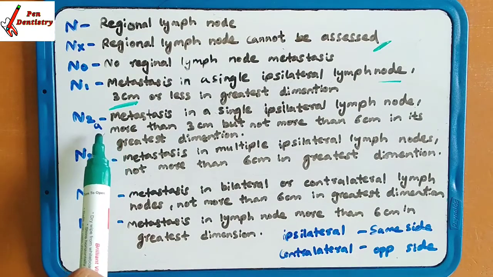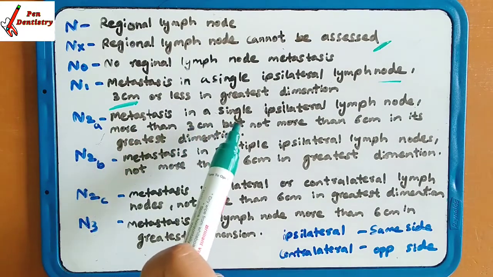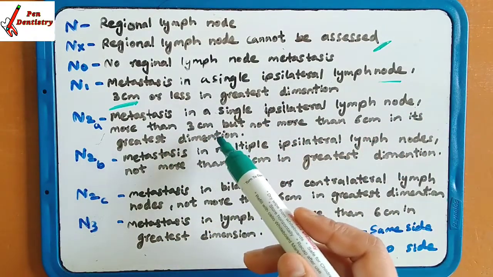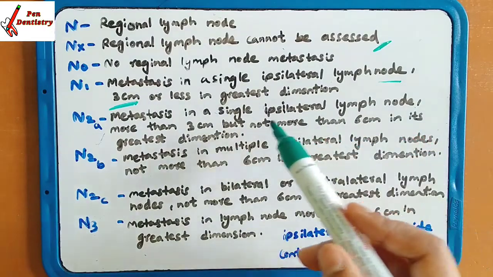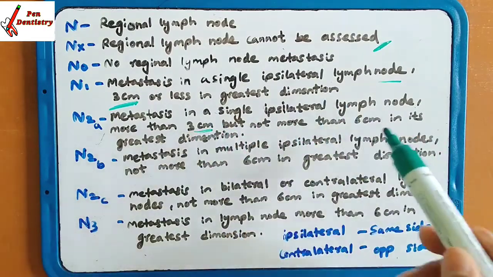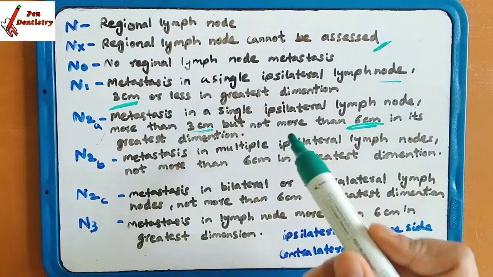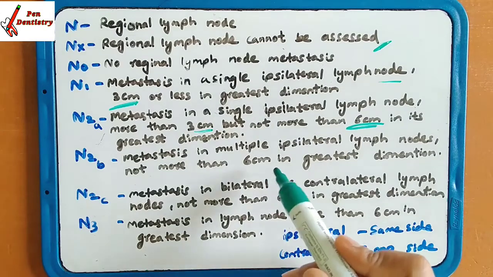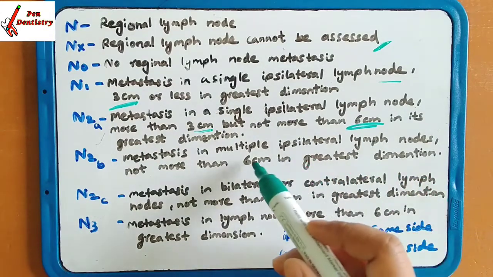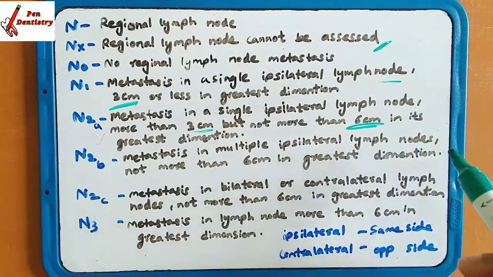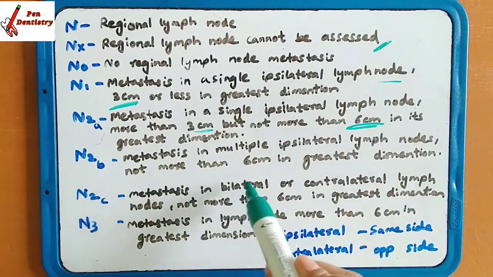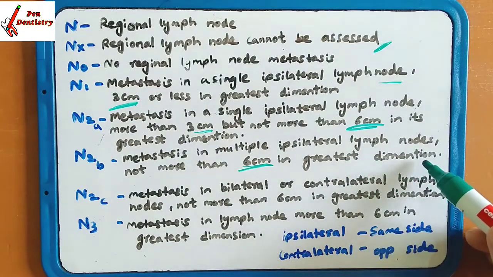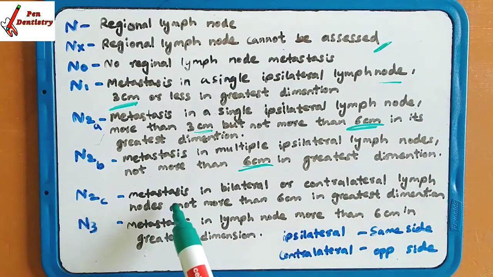In N2A, metastasis in a single ipsilateral lymph node is more than 3 centimeter but not more than 6 centimeter in greatest dimension. N2B, metastasis in multiple ipsilateral lymph nodes, not more than 6 centimeter in greatest dimension. In N2C, metastasis in bilateral lymph nodes.